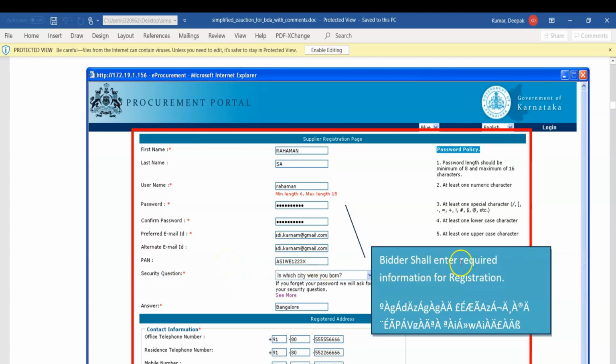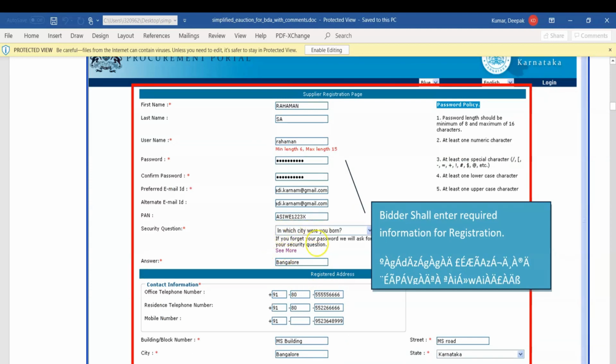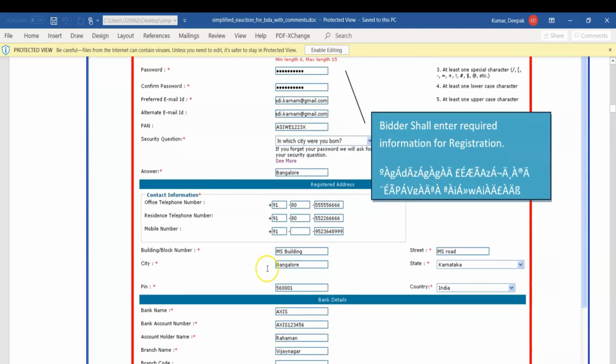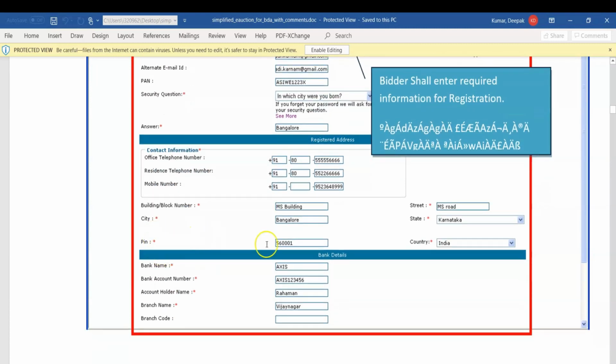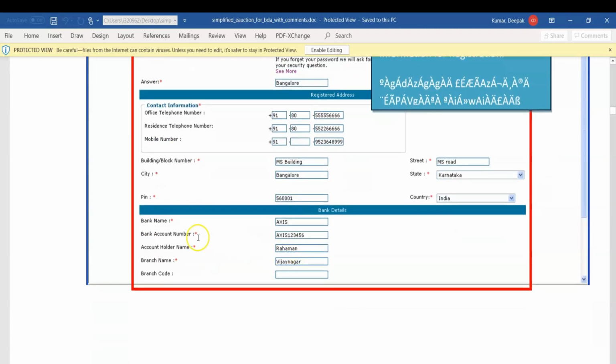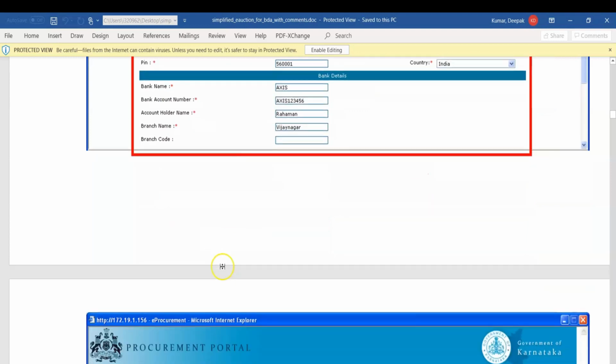Bidder shall enter required information for registration, including the city in which you were born, your contact information, building, block number, city, PIN code, and your bank details: bank name, bank account number, bank account holder, branch name, and branch code.